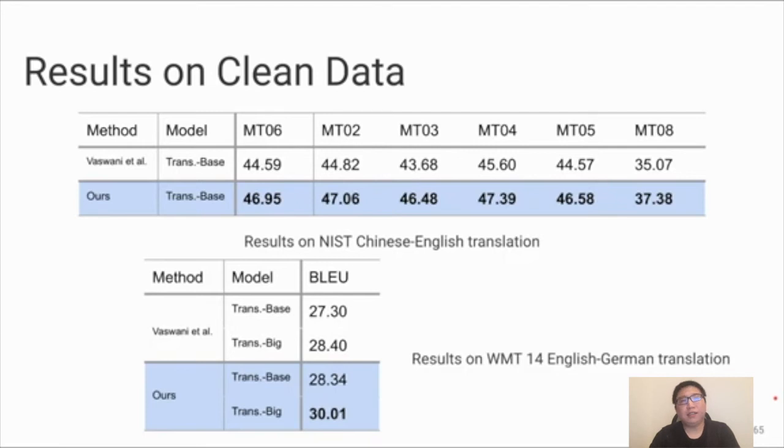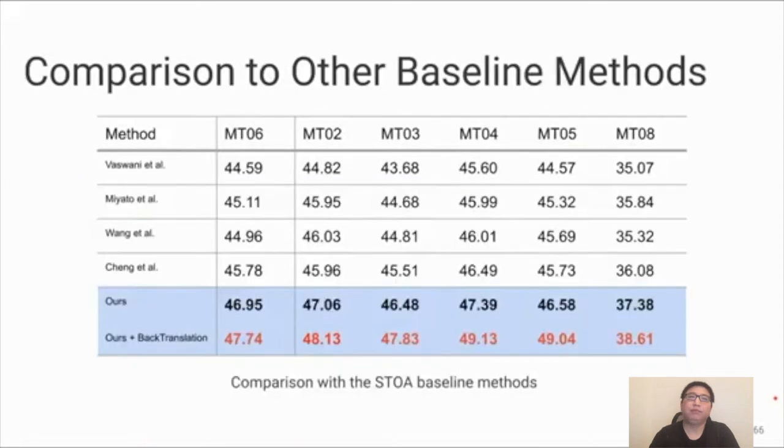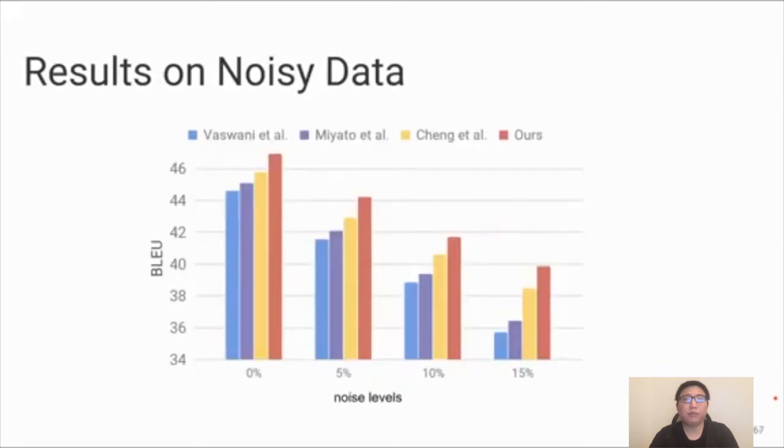On another dataset, WMT14 English to German translation, we find a similar pattern where we achieve an improvement of 1.6 BLEU points over the state of the art result at the time. To further verify our method, we compare with more state of the art methods and show in this table that we can observe a similar trend. And we also show that our method is compatible with the back translation model.